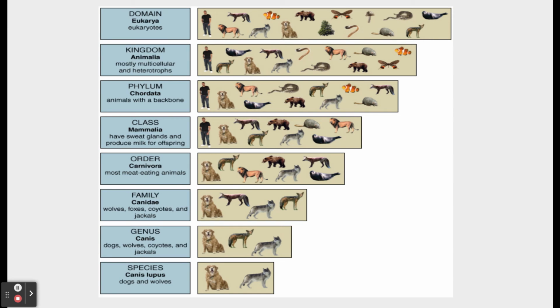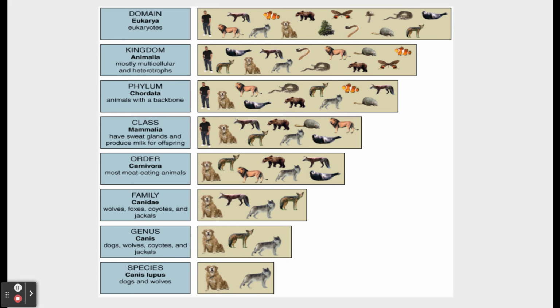Now, below that, within that eukaryotic domain, it can be further broken down into the different kingdoms. Within that, you'll have the plant kingdom, the fungi kingdom, and in this example, the animal kingdom. These are mostly multicellular and they're heterotrophic, meaning they need to seek out or obtain their own food. If you look at the comparison between the domain and the kingdom, you'll notice that the tree and the mushroom are no longer part of this kingdom.